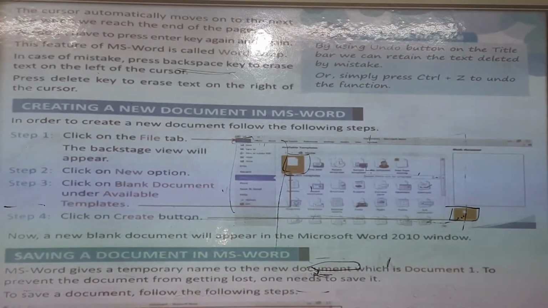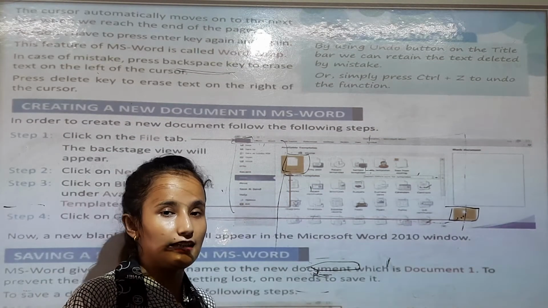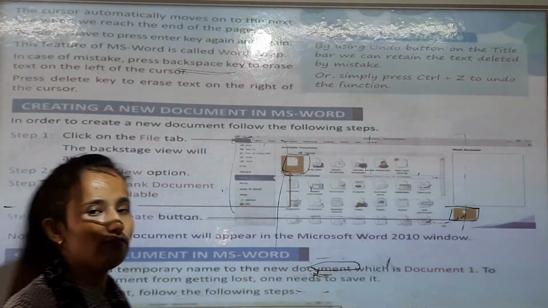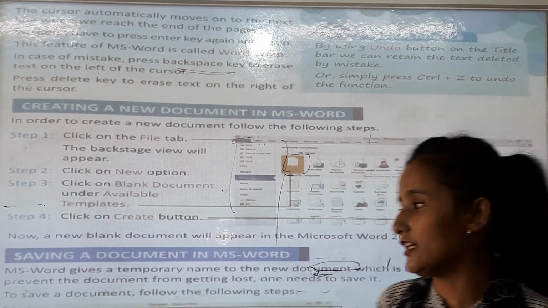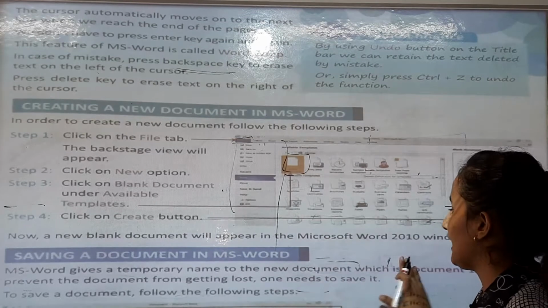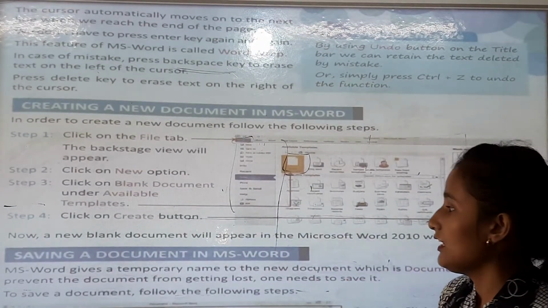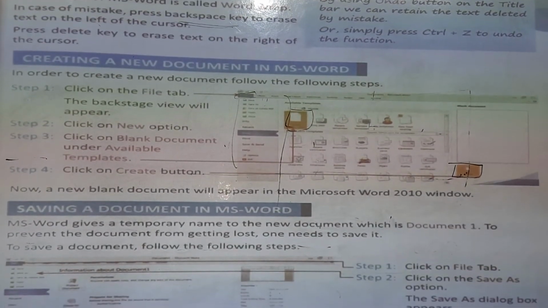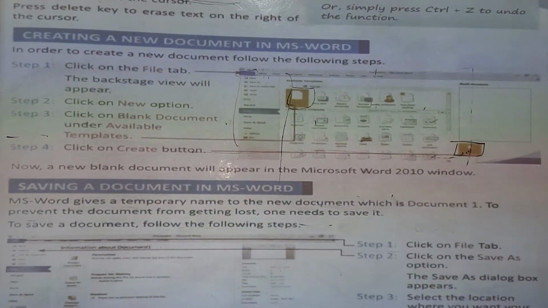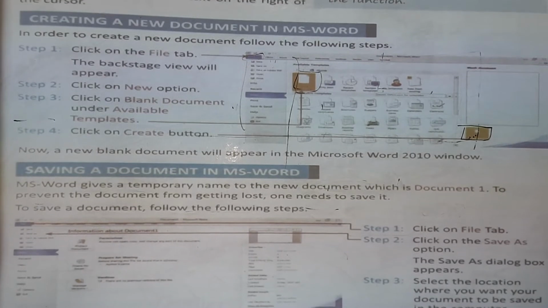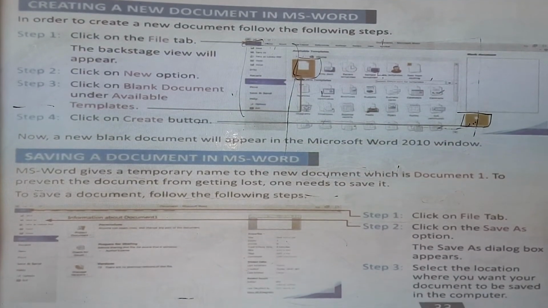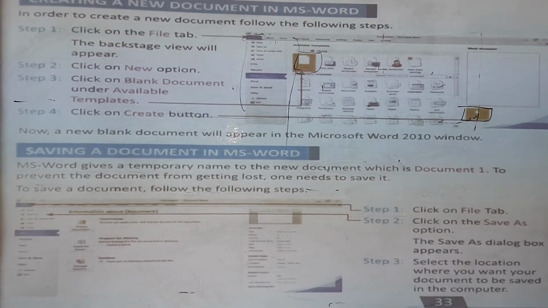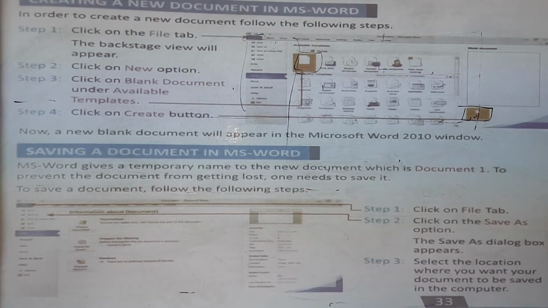Okay. Now saving a document in MS Word. Now you have finished the work, you have finished the letter, then you have to save the document. How will you save? You will follow the steps. MS Word gives a temporary name to the new document, which is Document 1. To prevent the document from getting lost, one needs to save it. So you have to create this file.